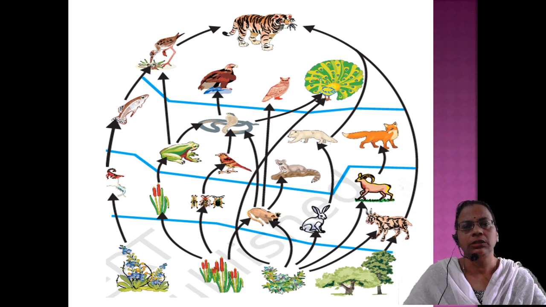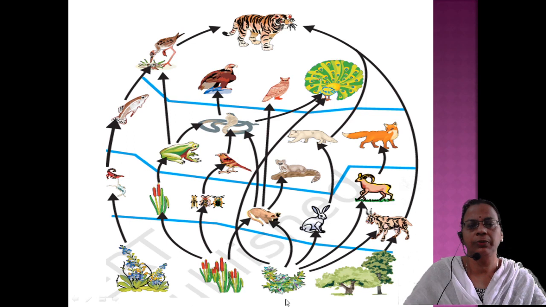This picture is from the textbook. It is the same interconnected food web, but here you can see four different separations with a green line. The bottom level is all occupied by the first trophic level. The second level indicates the second trophic level, then the third trophic level, and the fourth trophic level. In that way, sometimes questions will be asked to demarcate.